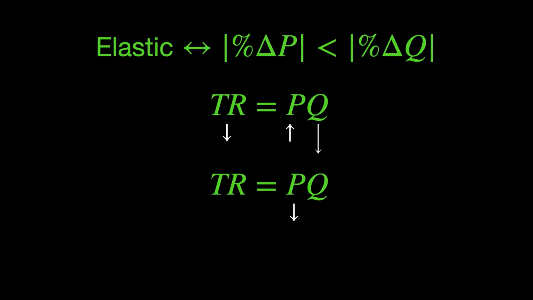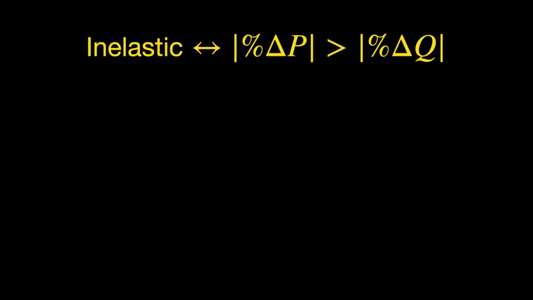The price decreases, consumers are relatively responsive, so the price decrease brings about an increase in total revenue. When price elasticity of demand is relatively inelastic, consumers are not very responsive to a price change. Thus, a relatively large price change will bring about a relatively small change in quantity demanded. Since the price change dominates, total revenue will go in the same direction as price.